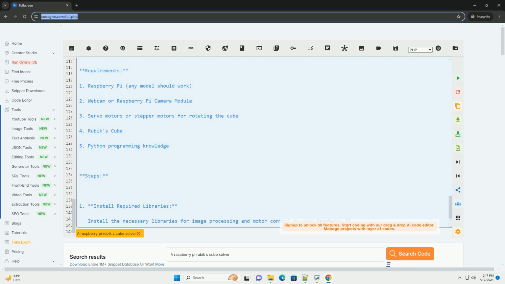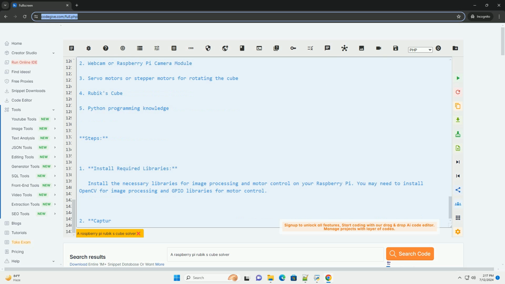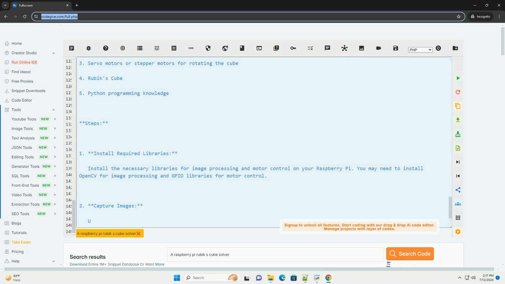Example code: This code demonstrates capturing an image using OpenCV on the Raspberry Pi. You can modify and expand this code to capture images of each face of the Rubik's Cube and process them for color detection. By following these steps and utilizing the example code provided, you can create your own Rubik's Cube solver using a Raspberry Pi. Experiment with different algorithms and motor control techniques to enhance the solver's performance.